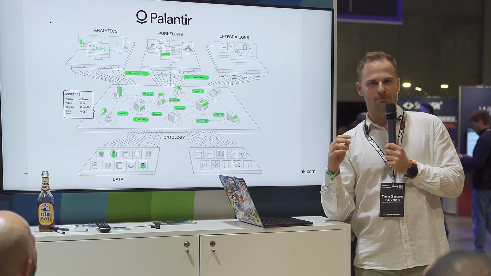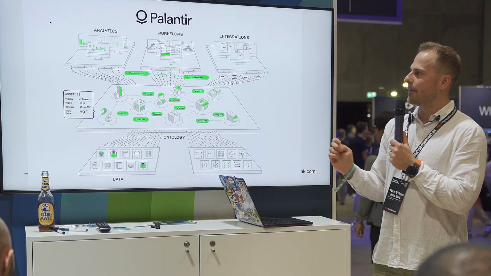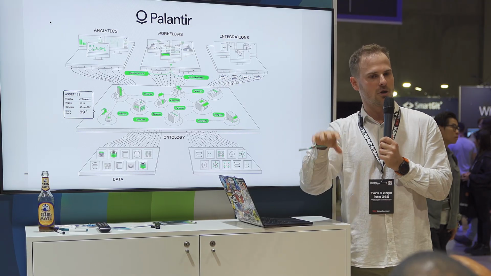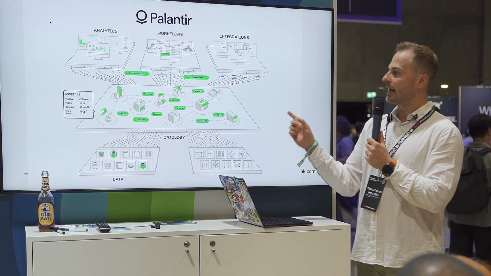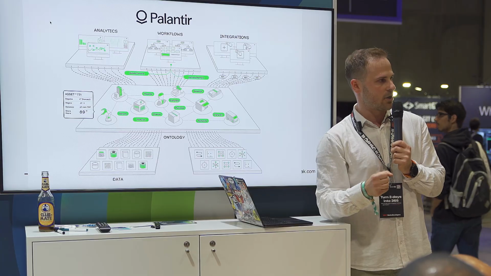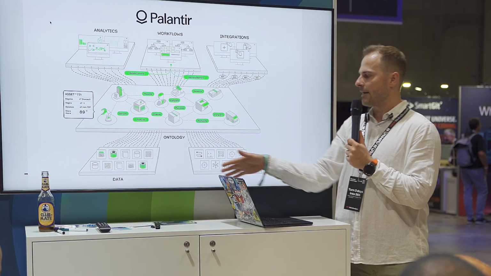So what I started to build is very much similar to Palantir, where we have analytics and workflows and integrations on top of ontologies that we built on the graph. I'm actually using Neo4j to map what knowledge we have in our company and connecting different data sources. And underneath, we have the data itself.